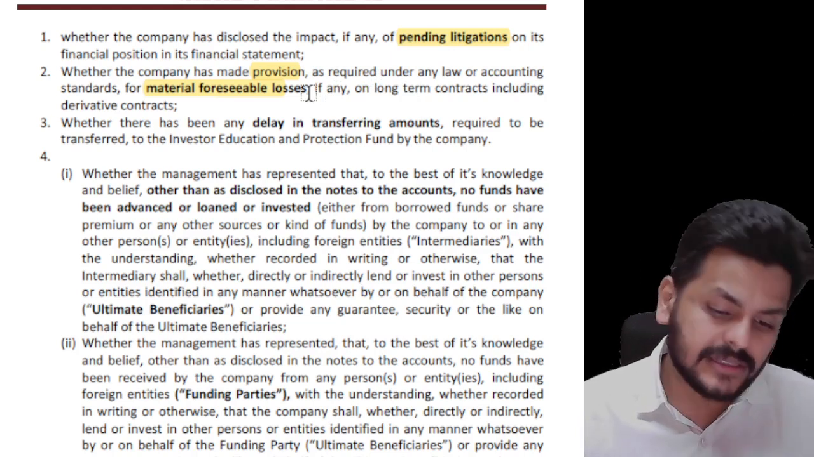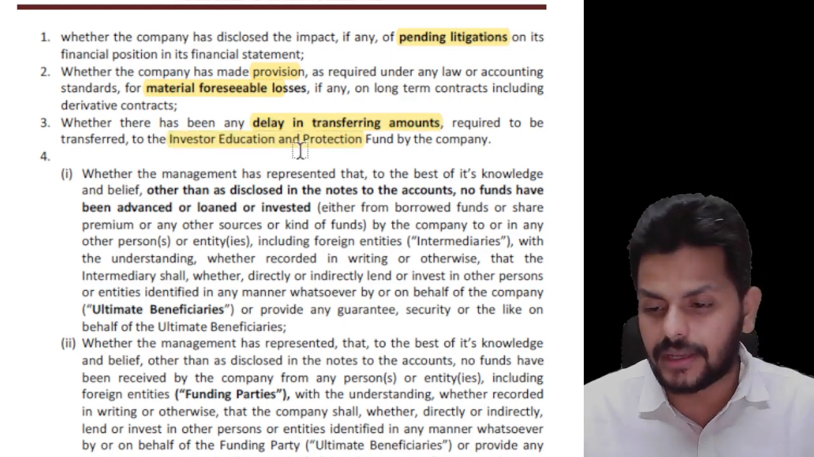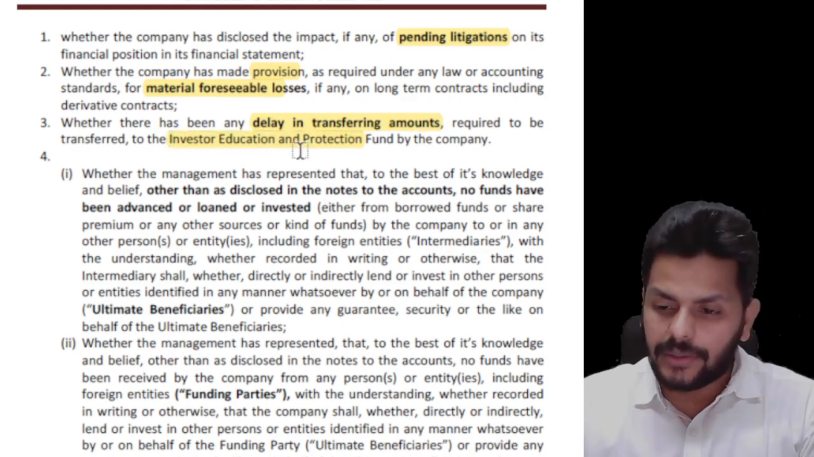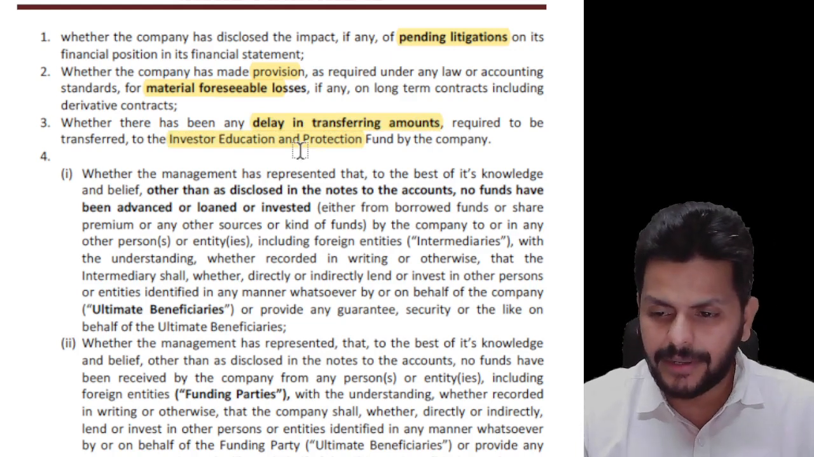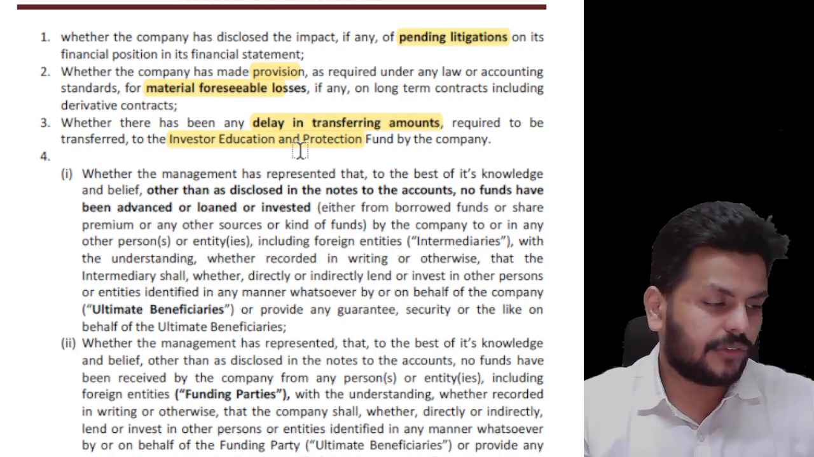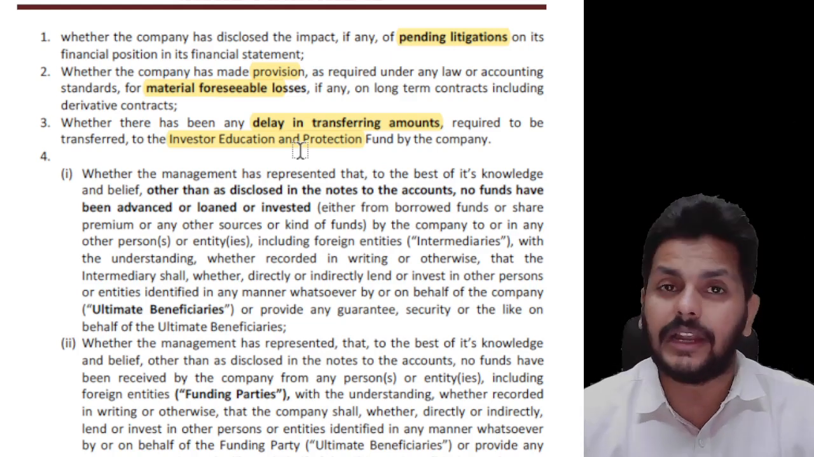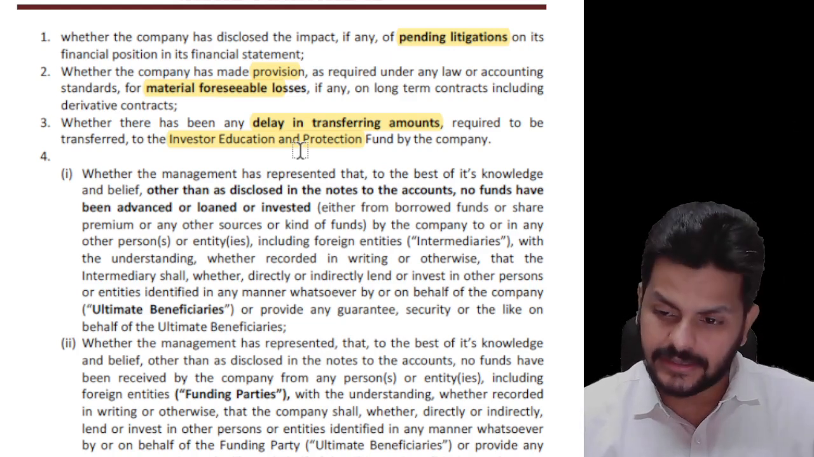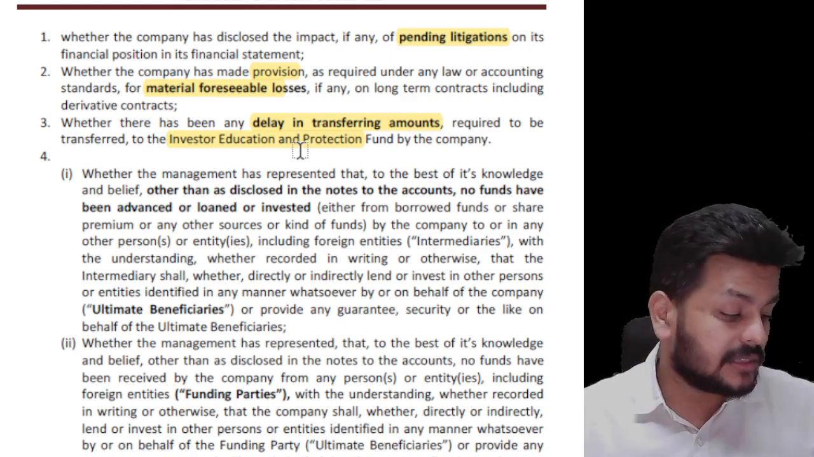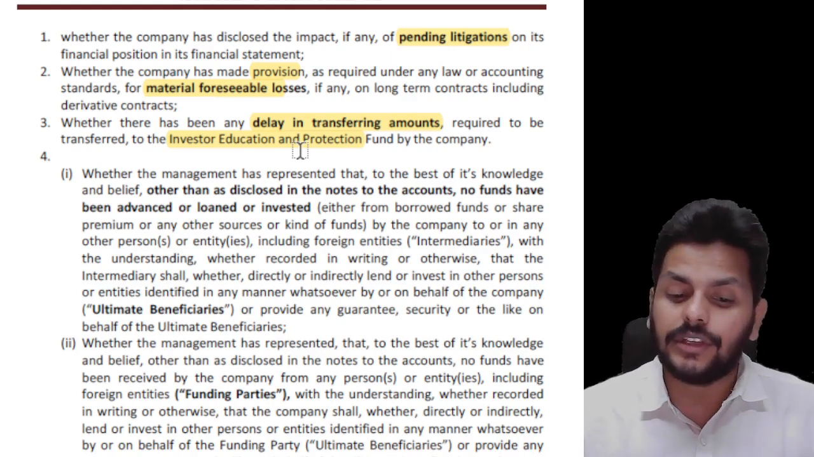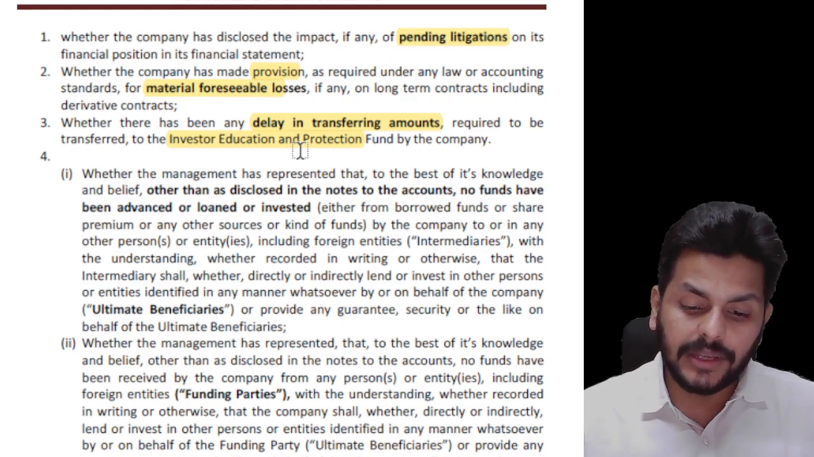Plus, whether there has been any delay in transferring the amounts to the IEPF. Again, I hope all of you are aware that under sections 123 to 127 you read the dividend provisions. Now you know what is unpaid dividend, and if unpaid dividend is there, we have to keep it in a separate bank account called the unpaid dividend account, and if it remains in the unpaid dividend account for 7 years, then you have to transfer it to the IEPF, and whether the company has any delays in doing so. So these are the 3 points: pending litigation, material foreseeable losses, and delay in transferring amounts to the IEPF.